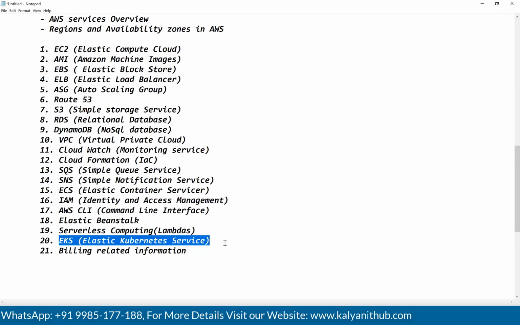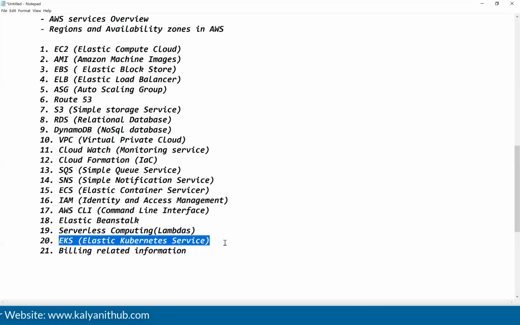Self-managed cluster means you need to create it and you need to take care of everything. If you want to create a self-managed cluster, we have two approaches. One is by using Minikube, and the second one is by using Kubeadm. By using Minikube, you can create a single-node cluster. By using Kubeadm, you can create a multi-node cluster.